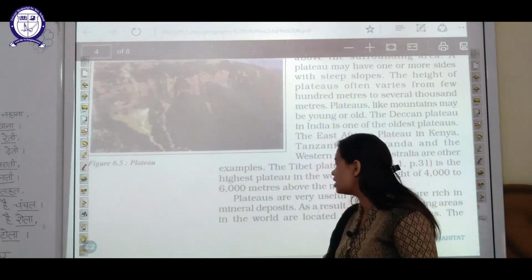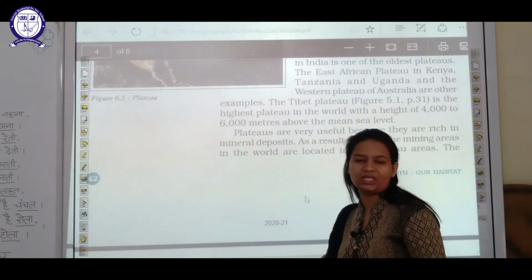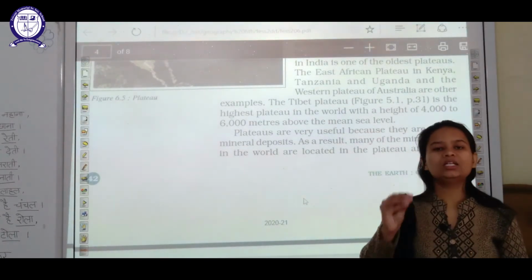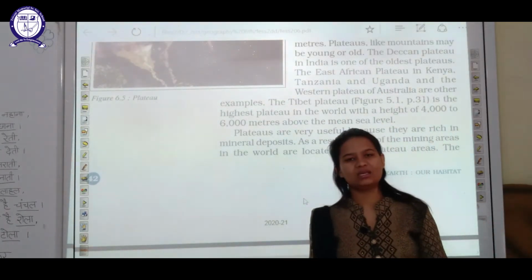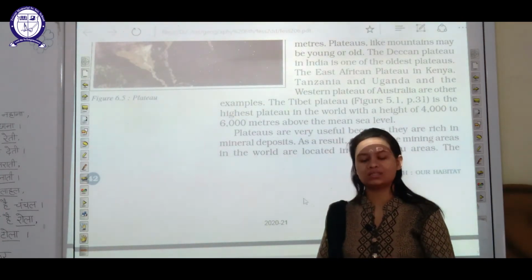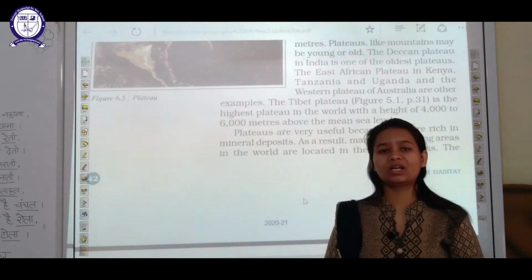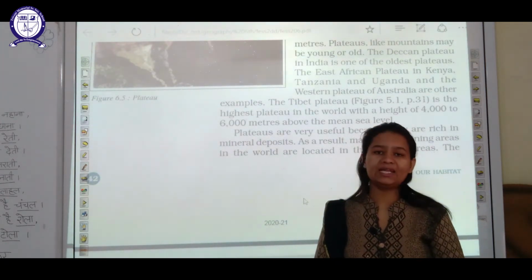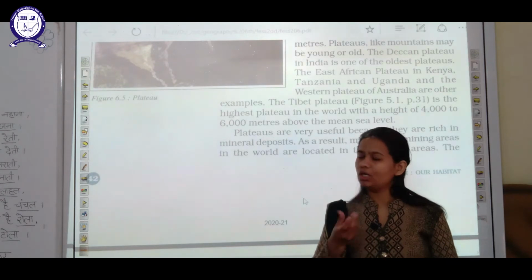So plateaus are very important for collecting different minerals, or we can say plateaus are home of different minerals. Different types of minerals, like your gold, silver, coal, iron, are present on plateaus.